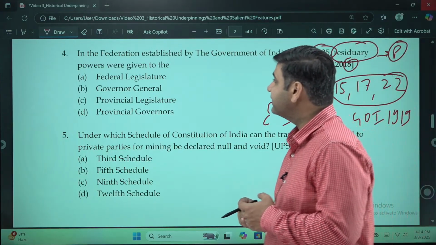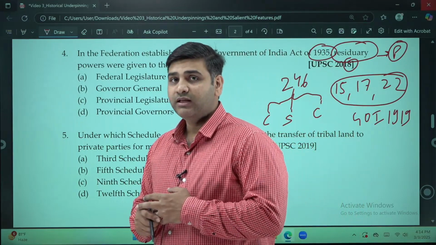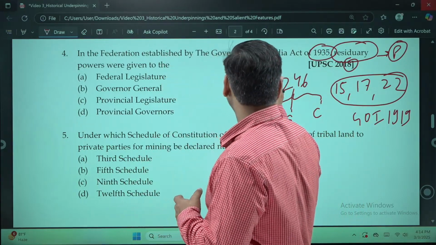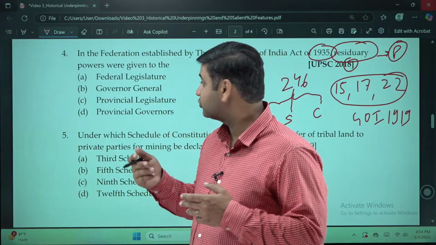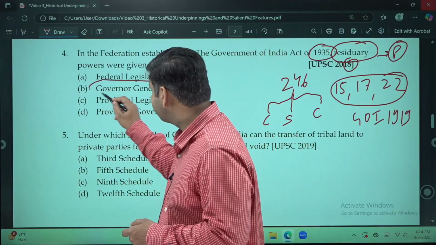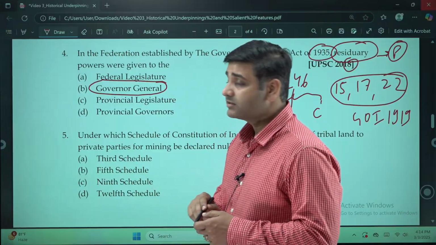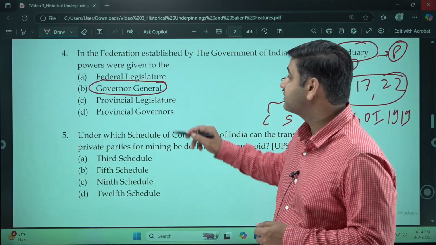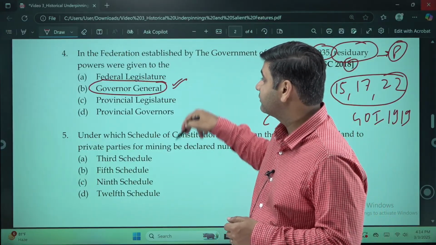But at that time in 1935, according to the 1935 Act, this residuary power has to be given to whom? The Governor General. If you see this, he is the highest authority here among all the four.